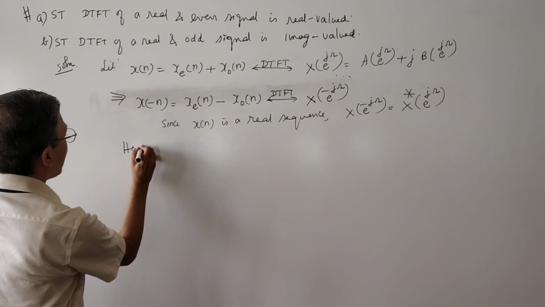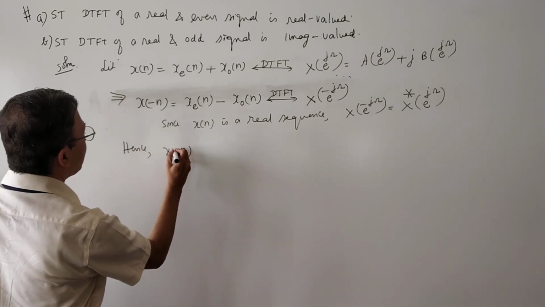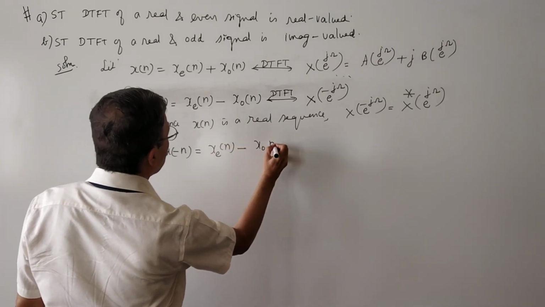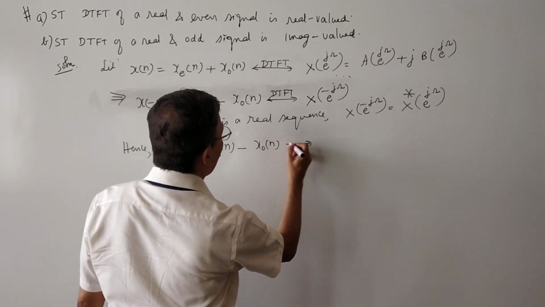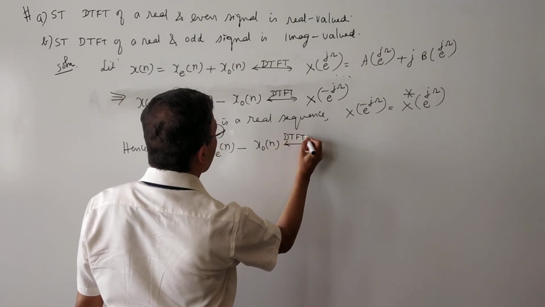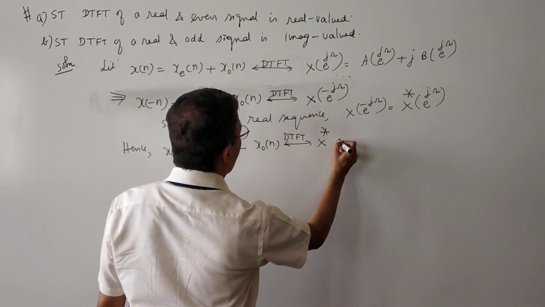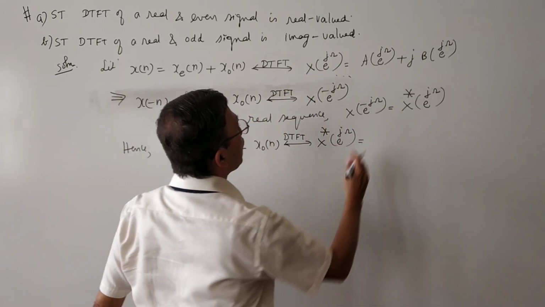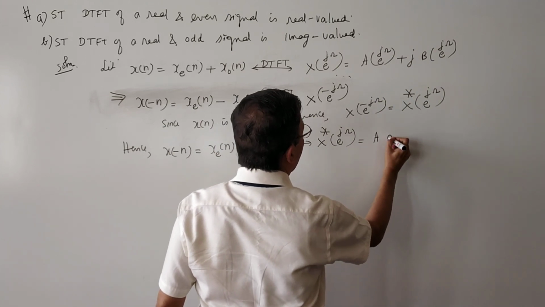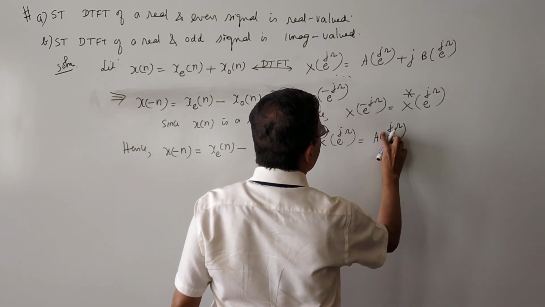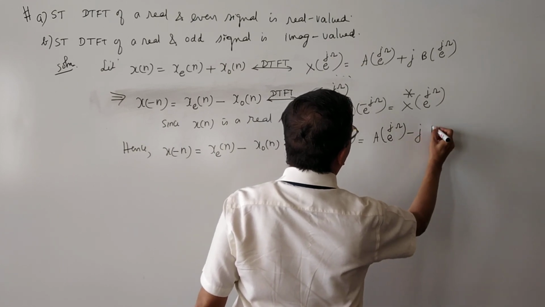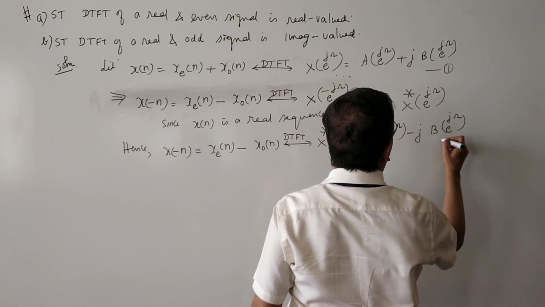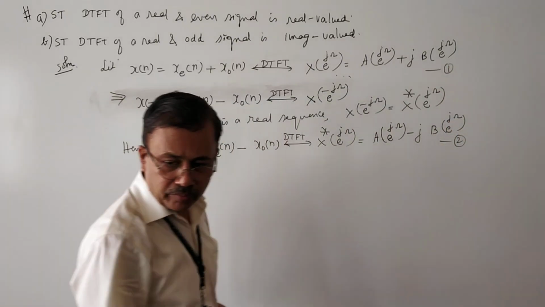Hence, x of minus n equal to x e of n minus x o of n will have a discrete time Fourier transform x conjugate of e power j omega. If you take the conjugate, j will be replaced by minus j, giving a function of e power j omega minus j times b function of e power j omega. I call this equation 1, and I call this equation 2.